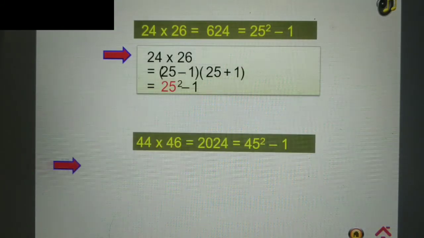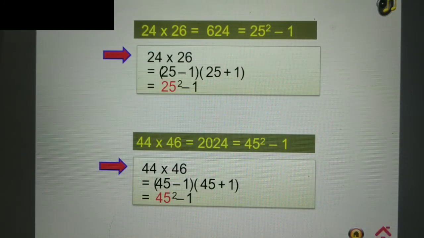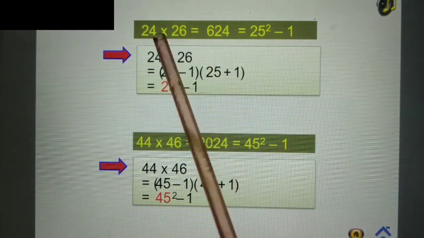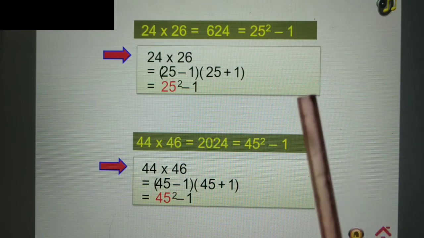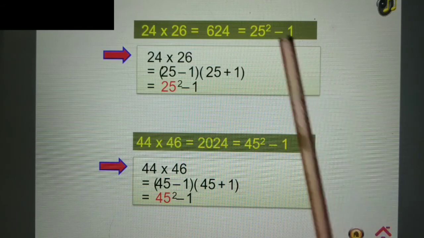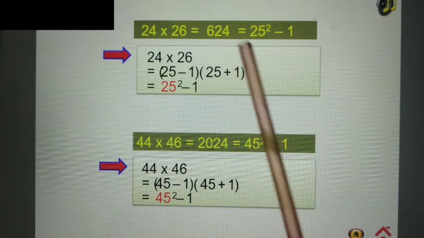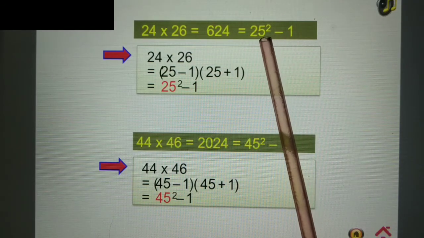Here are some examples of product of 2 consecutive even natural numbers. So students, these are the even natural numbers, that is 24 and 26. Previously we have done 2 odd natural numbers. Alright, so when even numbers are multiplied, what happens? Suppose 624 is the result. This can be written as 25 square minus 1.